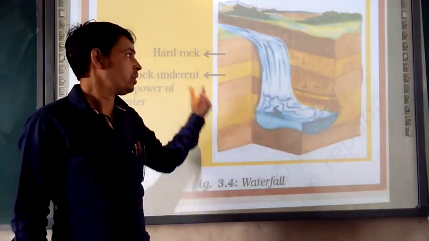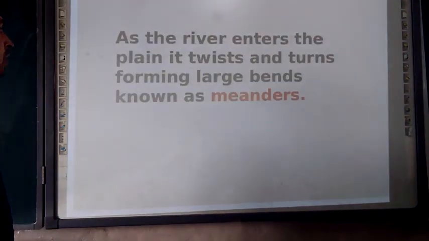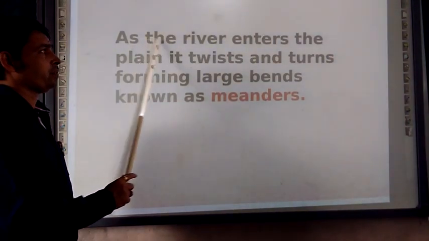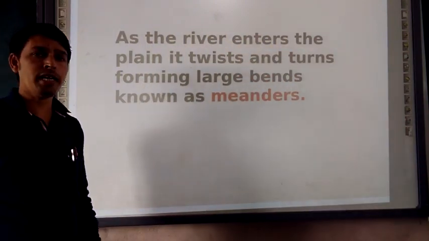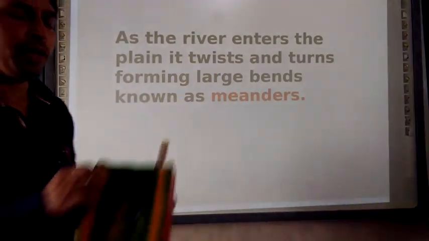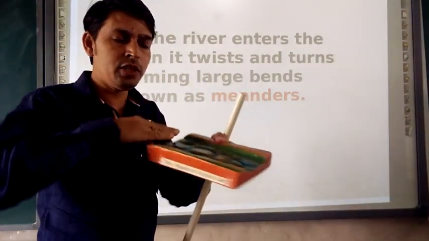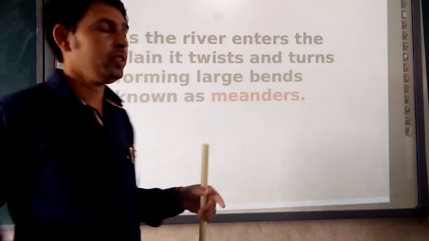So moving further, as the river enters the plain. Now we are talking about the river entering into a plain. That means we are moving to where the river flows in a plain area. So what is the river going to form?